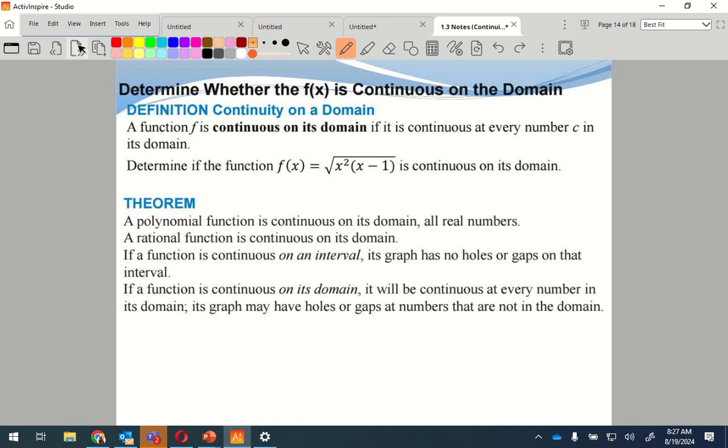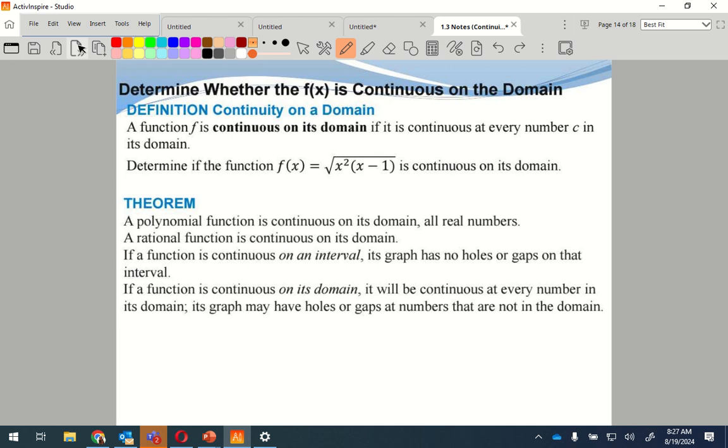Can I have 1? I could plug in 1. Can I plug in anything below 1? No. Because why? Okay, so 0 minus 1 is?